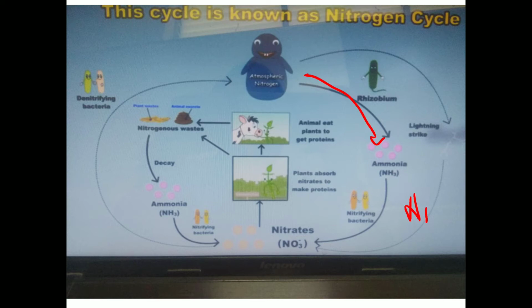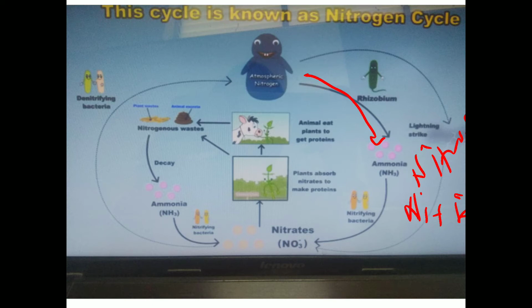The conversion of ammonia into nitrite takes place with the help of the nitrifying bacteria known as nitrosomonas. With the help of which bacteria? Nitrosomonas. With the help of that bacteria, ammonia gets converted into nitrite.